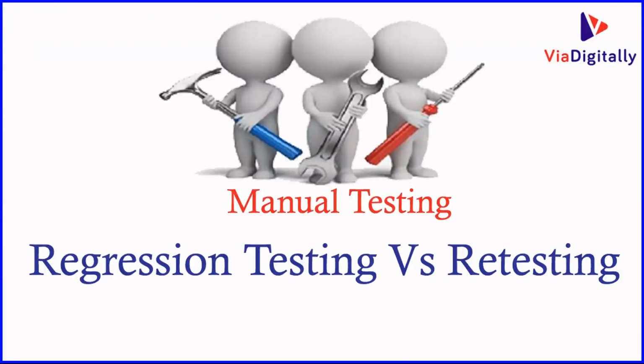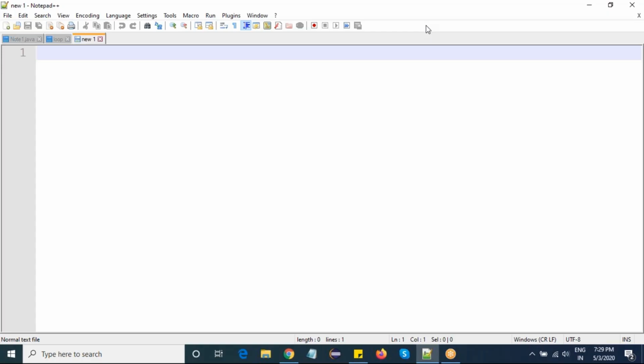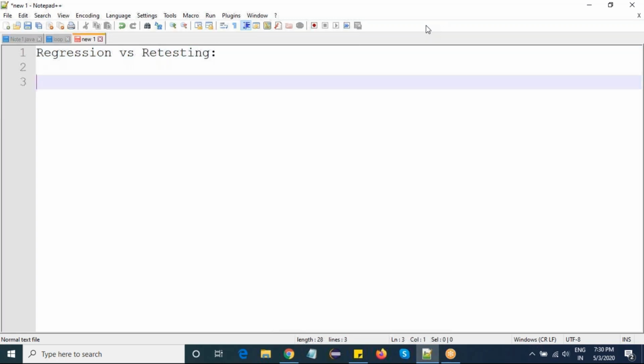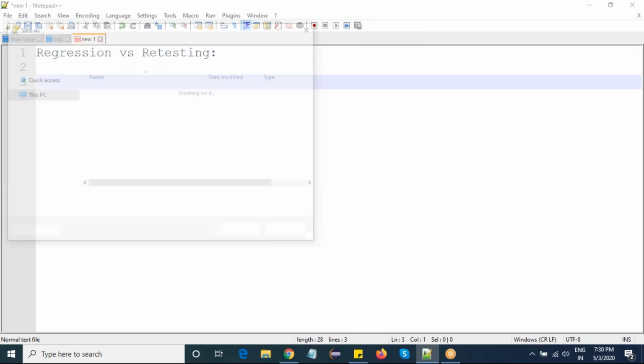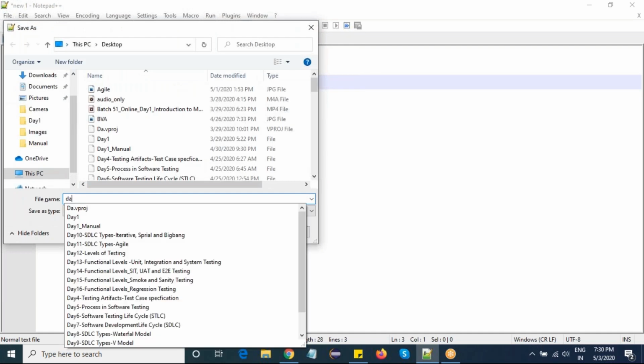So today we are going to learn about the interview questions, nothing but regression versus retesting. We know in the previous class what regression is, right? Regression versus retesting. I'm not going to give any information about regression because we already learned what regression is in the previous class. So I will only focus on